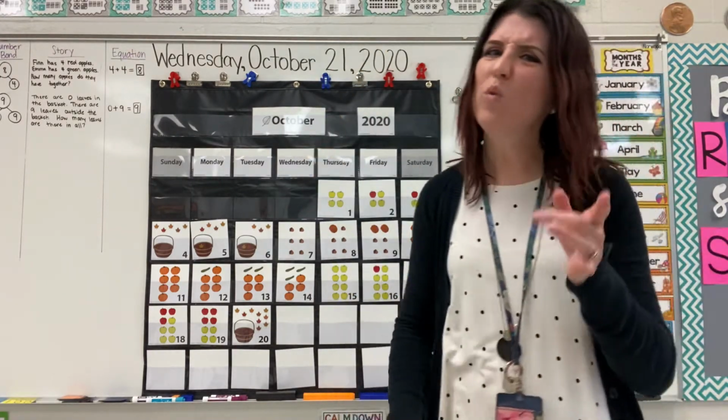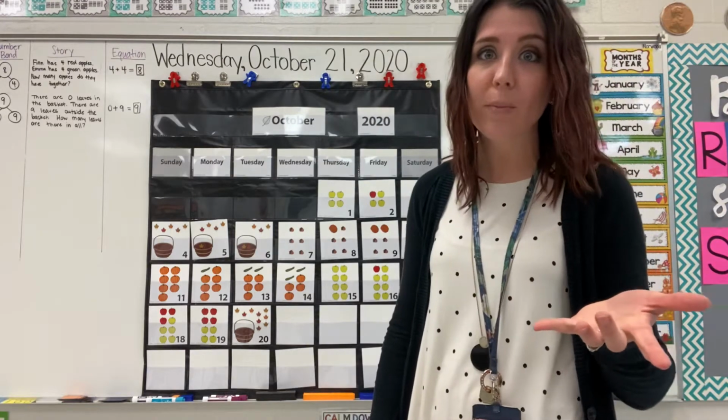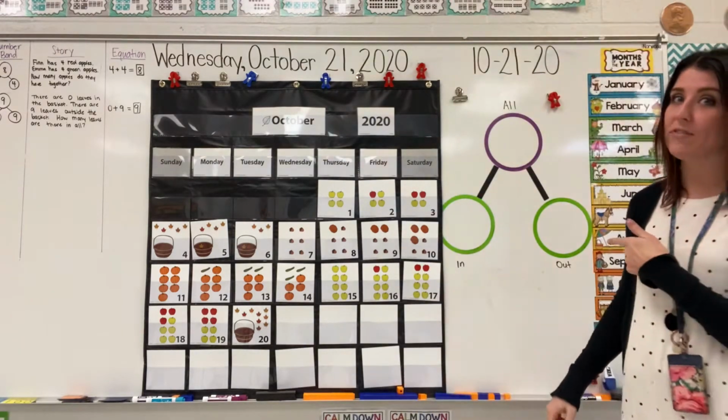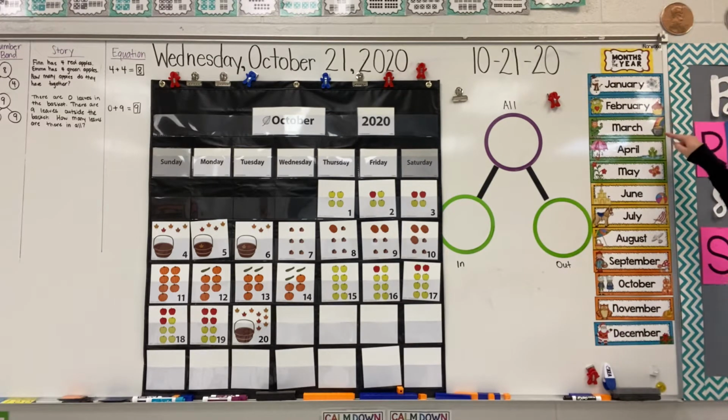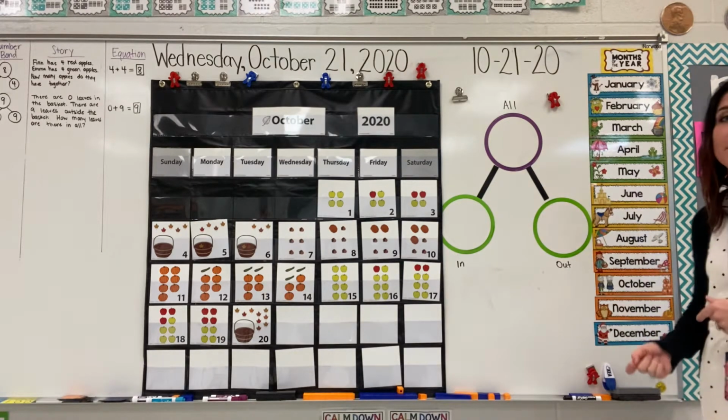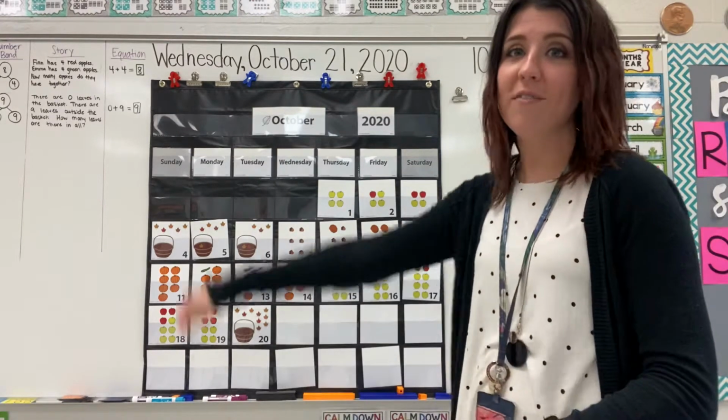Woohoo! And one other thing, I'm afraid you're going to forget your months of the year, so let's sing those really fast. Are you ready? January, February, March, and April, May, June, July, and August, September, October, November, December. These are the months of the year.